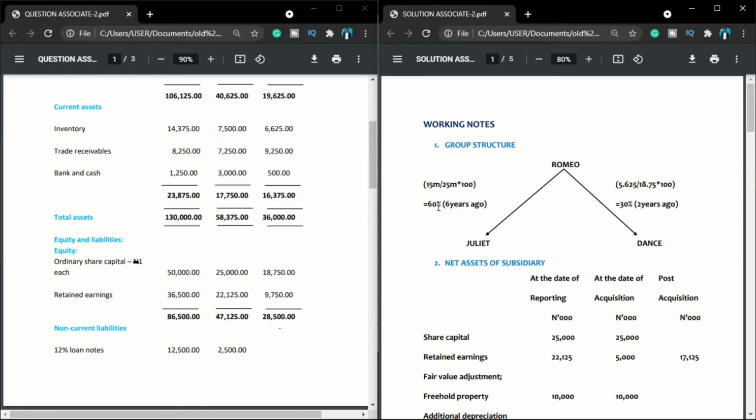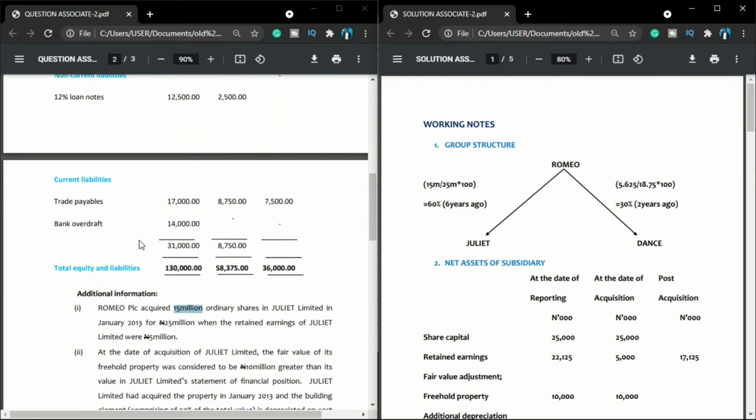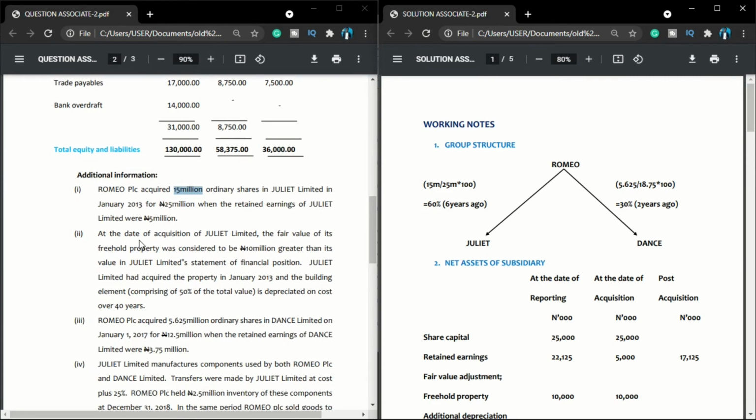So don't forget, if company A can control company B, in that case we refer to company A as the parent company, and as such company B will be regarded as the subsidiary. So in this case, we have established the relationship between Romeo and Juliet. Romeo is the parent company while Juliet is the subsidiary company. No problem. So let us move on so that we take it one at a time.